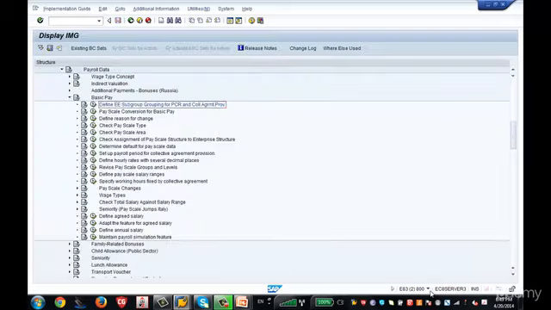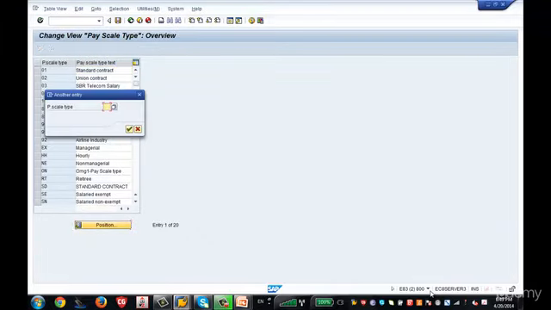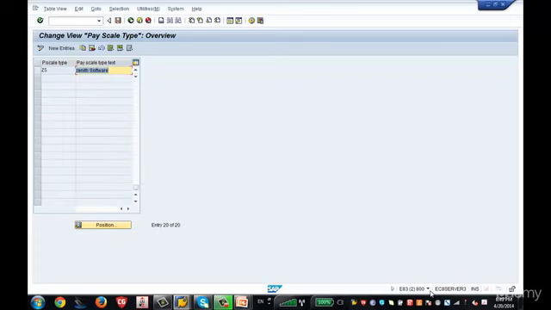Now, once I have done, let me go and define the pay scale type. So in my slide, I told you pay scale type is basically the sector of industry. So I have created one pay scale type. When you have to create, you just go and click on new entries. Now I have created the pay scale type called ZF, which is nothing but Zenith Software. I have just given the name of the sector of the industry. Now my pay scale type is ZF.